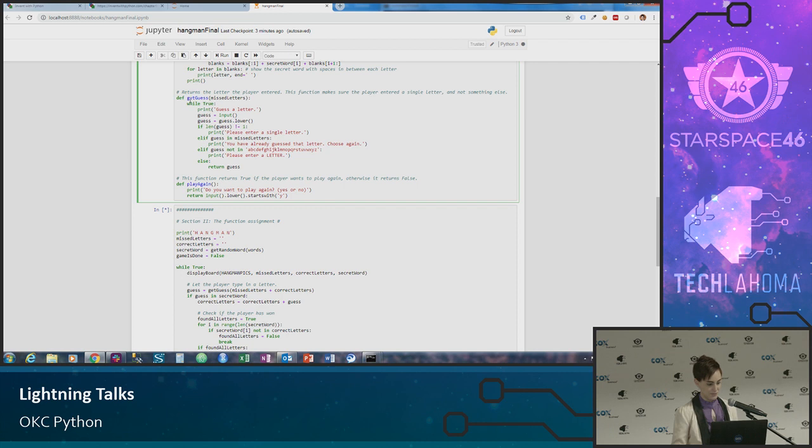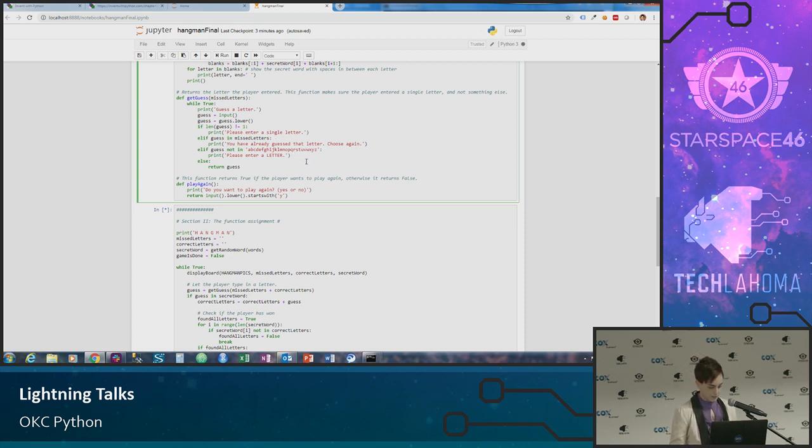So the function getGuess returns the letter that is input by the user. And it also has those fail-safes that we just tested. So it ensures that it's a letter, it ensures that it's a single letter, it ensures that it doesn't have any of those special characters, numbers, numerics, all of that kind of thing.